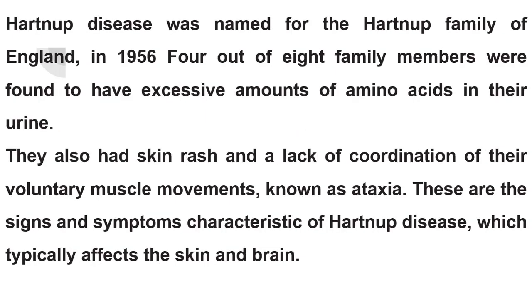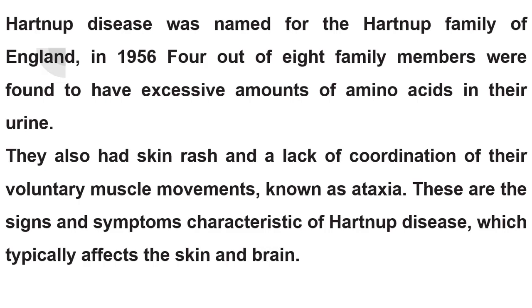Hartnup disease was named after the Hartnup family, in which 4 out of 8 family members were found to have excess amino acid in the urine, called amino aciduria. They also had skin rash, symptoms due to the defect in the gene.